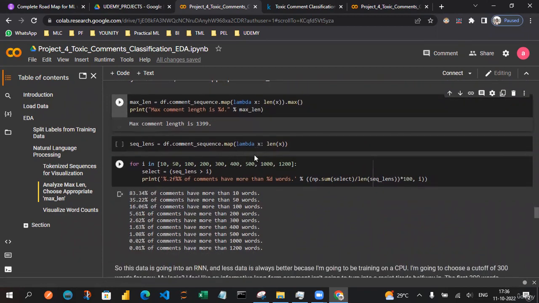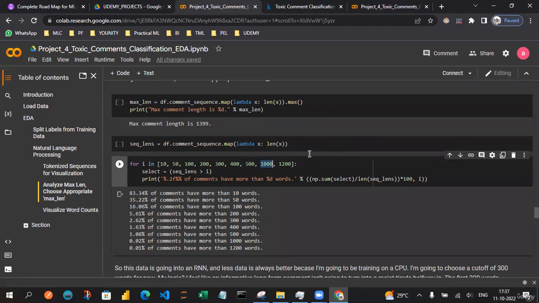The sequence length also matters, so let's calculate using the sequence length. We need to analyze what percent of the comments have more than 10 words, or 50, 400, 500, or 1000 words, so that we get an idea of the percentage of comments with more than 10 or more than 1200 words. More than 1200 words is only 0.01 percent. Comments with 200 words are about 5% of the values, 16% have 100 words, and 35% have only 50 words. So it depends on how many words are in the comment.